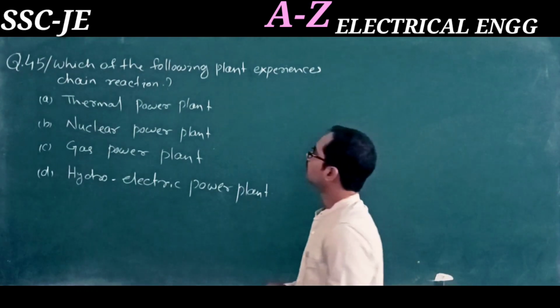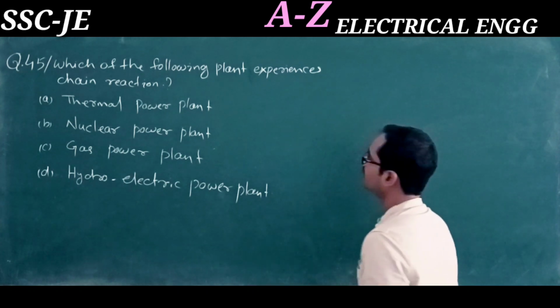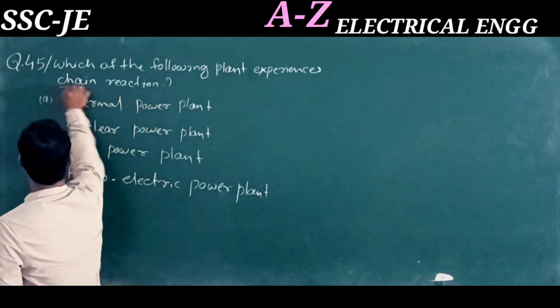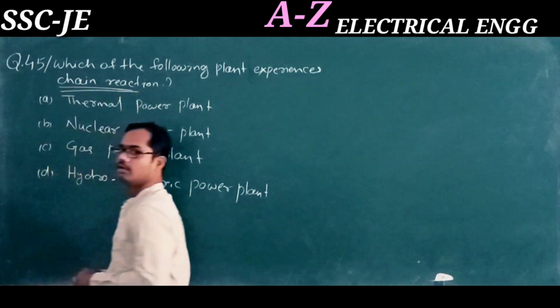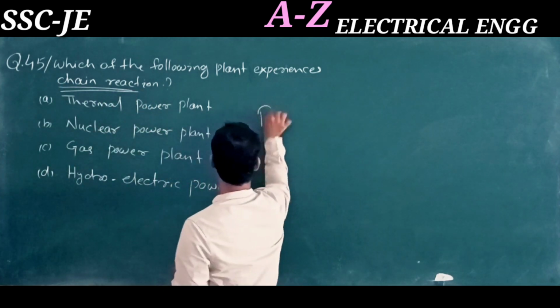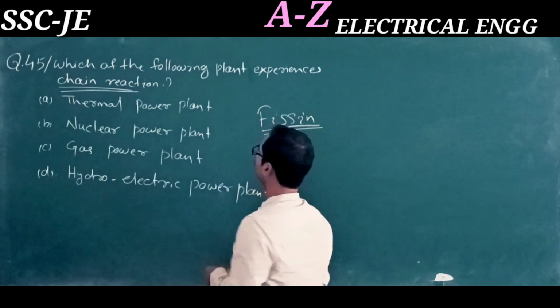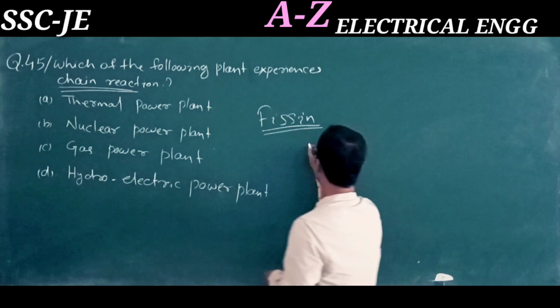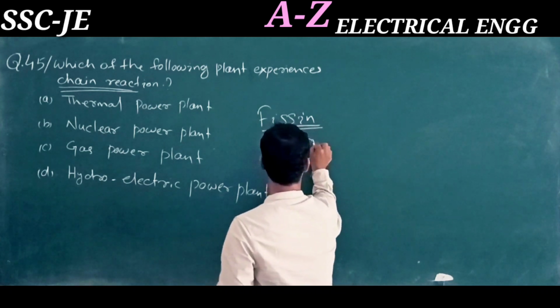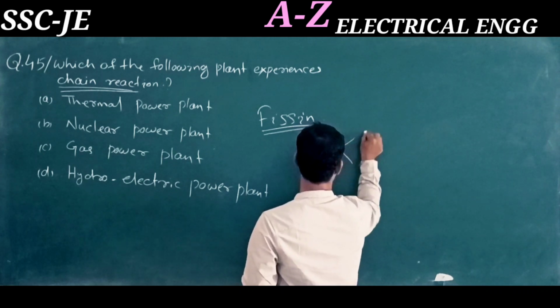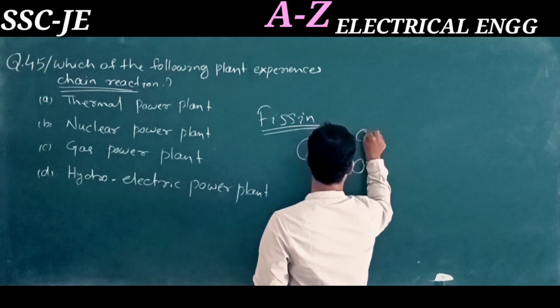The next question: which of the following plants experience chain reaction? We know that chain reaction is the reaction of fission. In the fission reaction we have a chain reaction in which one nucleus breaks into a number of nuclei.